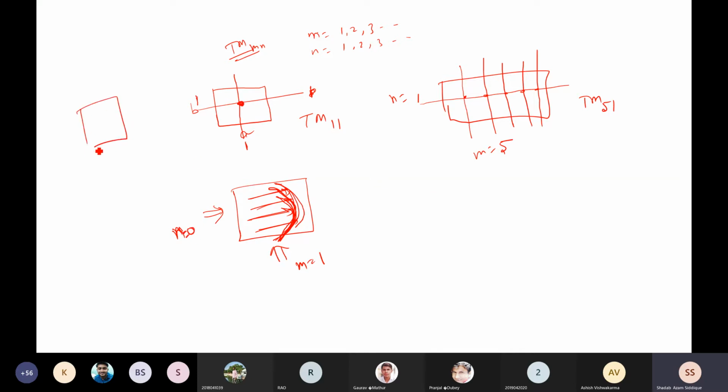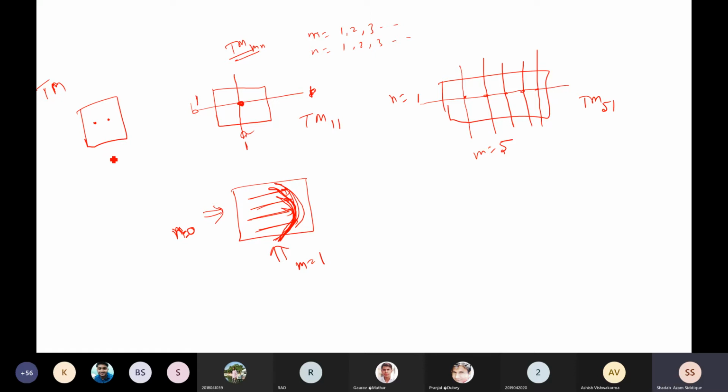Here it is not possible. If you are not taking any point, that means the wave is not propagating at all. I'm talking about TM only. If you're not taking any point inside this waveguide, then there is no wave propagating inside it. If you take 2 points, then yes, the wave is propagating inside the waveguide.